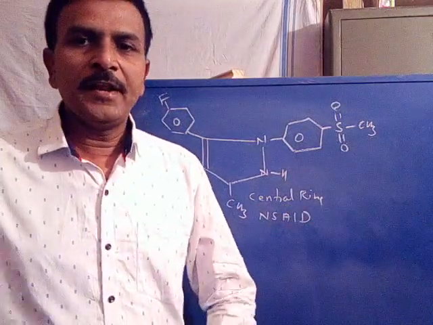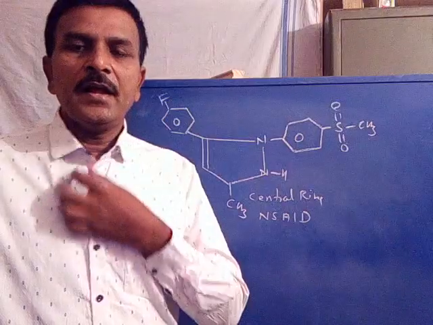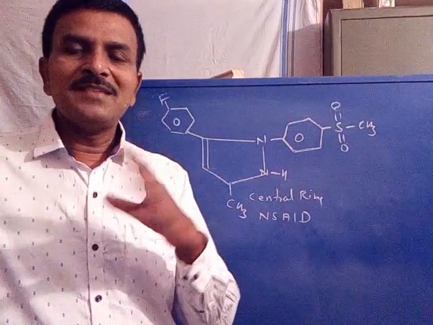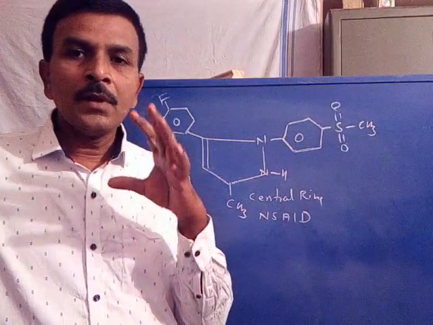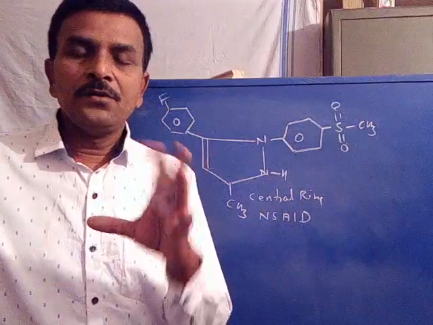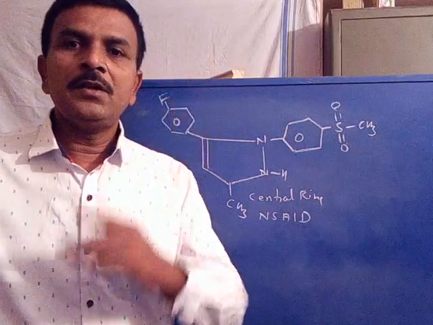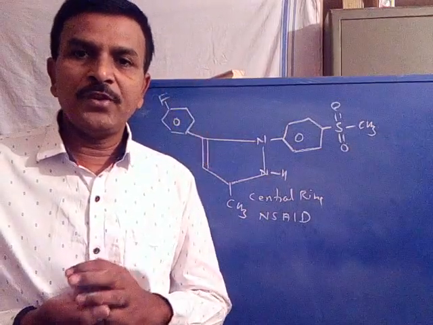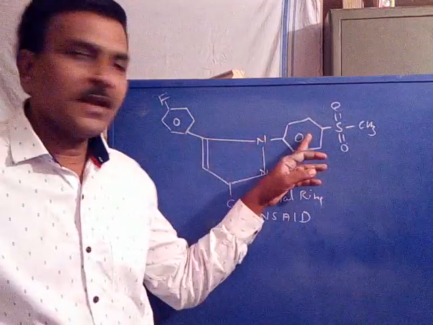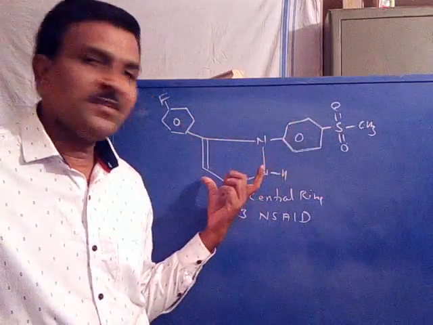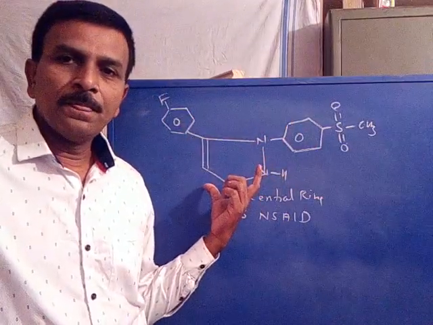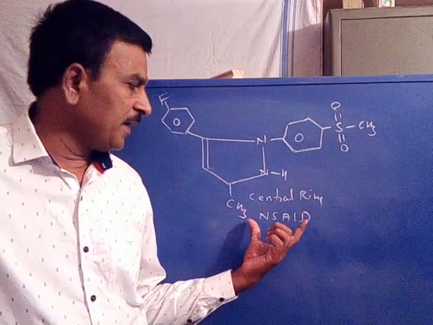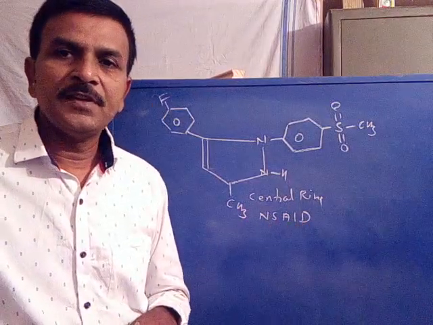Most of the non-steroidal anti-inflammatory drugs consist of a central ring substituted at its 1,2 position by aryl substituents. Now these two are aryl substituents. This is the central ring. A non-steroidal anti-inflammatory agent. Is it clear?